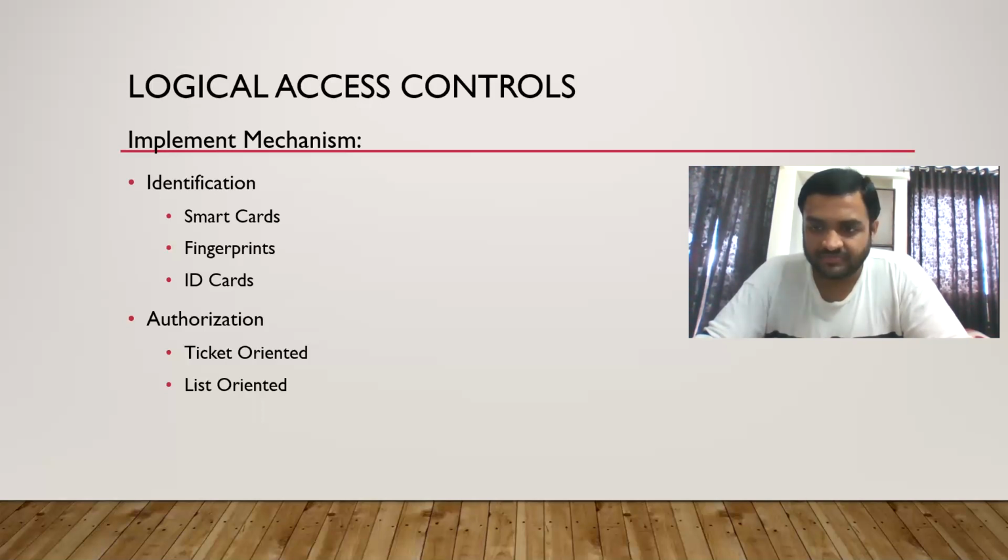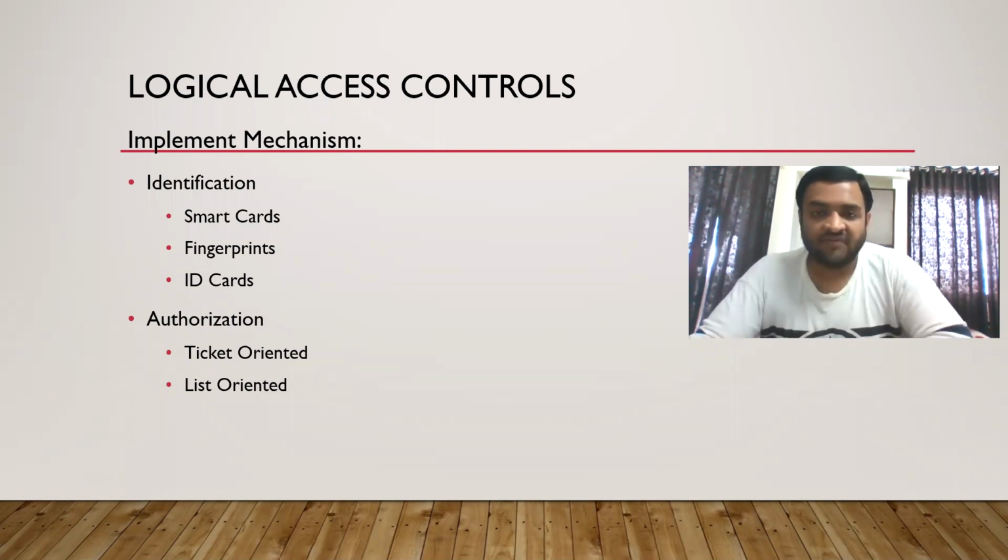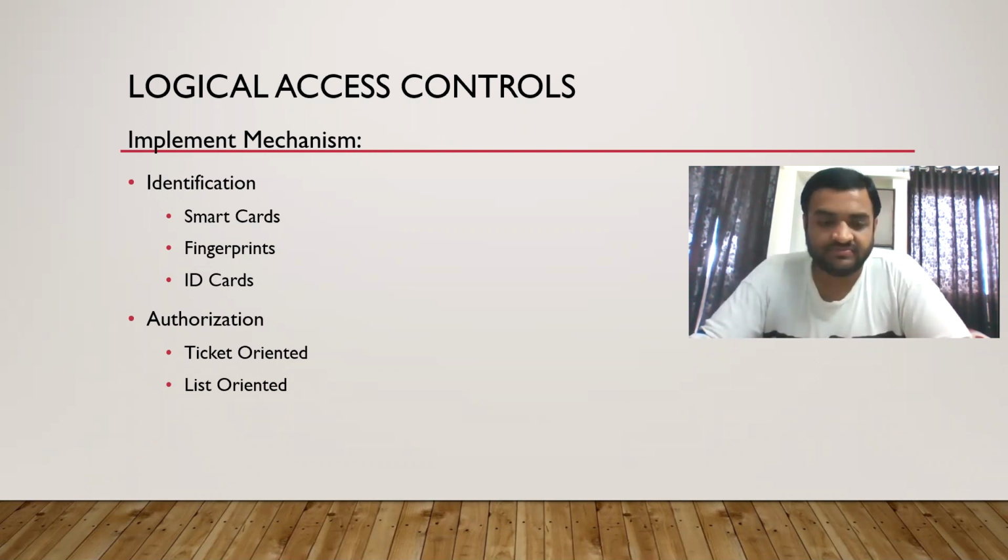Then authorization. It can be ticket oriented or list oriented. What is ticket oriented? You will be given access to the system to do a certain activity. If you do anything other than that activity, the system will revoke your authorization. So it is ticket oriented. After the activity is done, your authorization will be revoked. You will not be given access to the system again. That is what ticket oriented is. You are given access to the system for a limited period of time, or it is a temporary access.